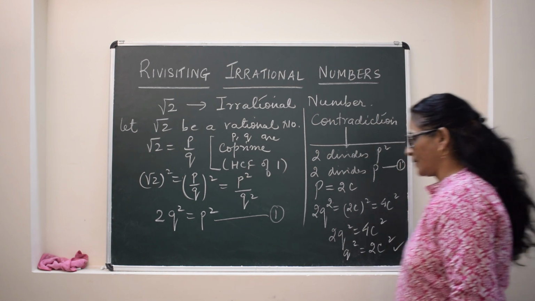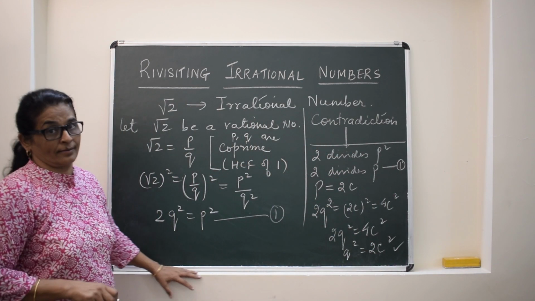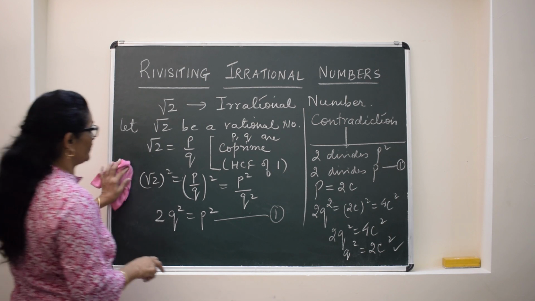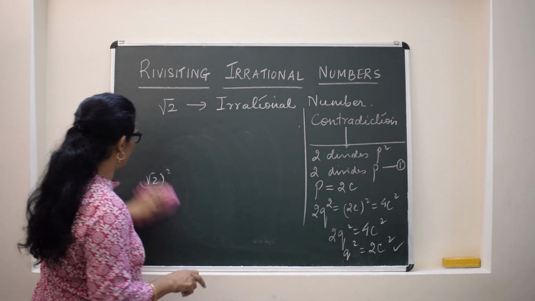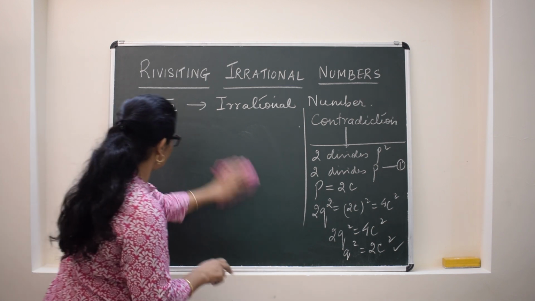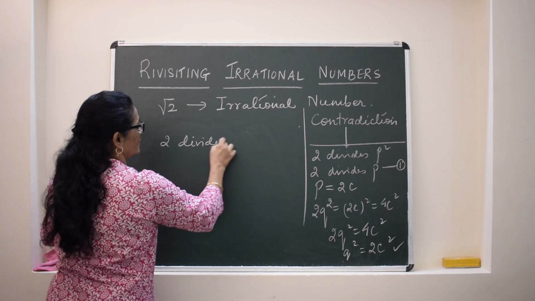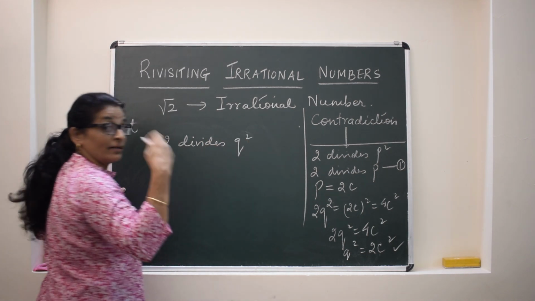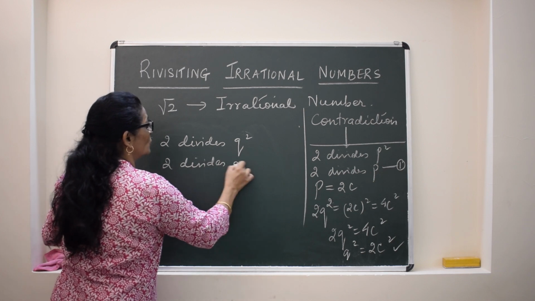Now observe this. This again shows that 2 divides q square. So we can write further 2 divides q square. So by that theorem 2 divides q also.